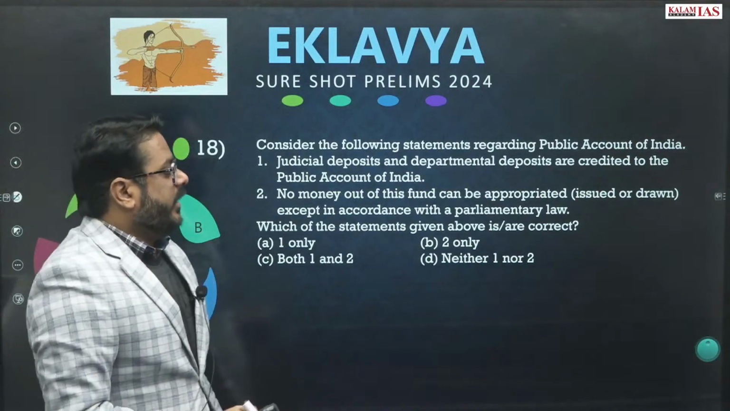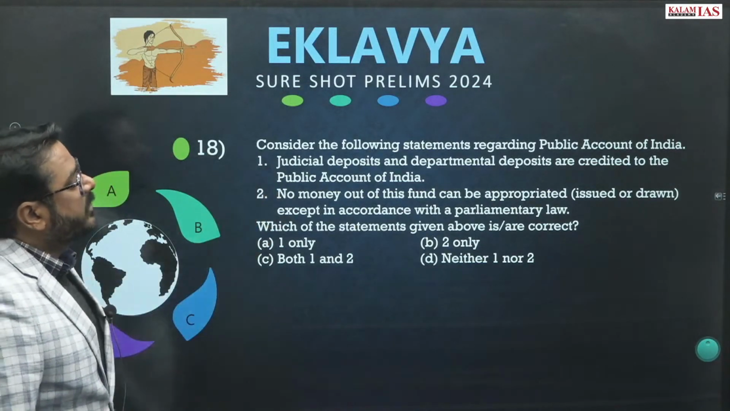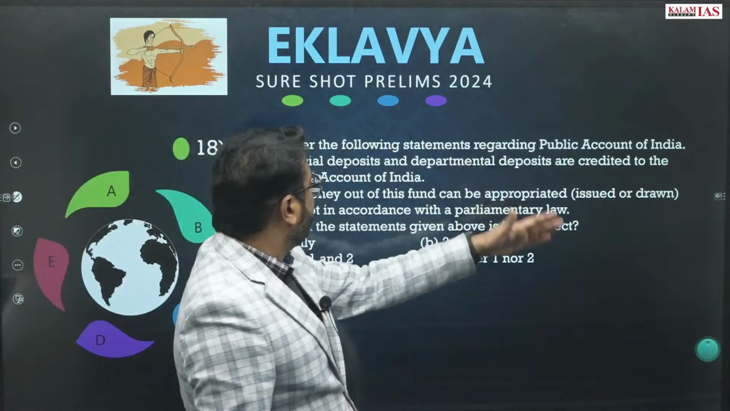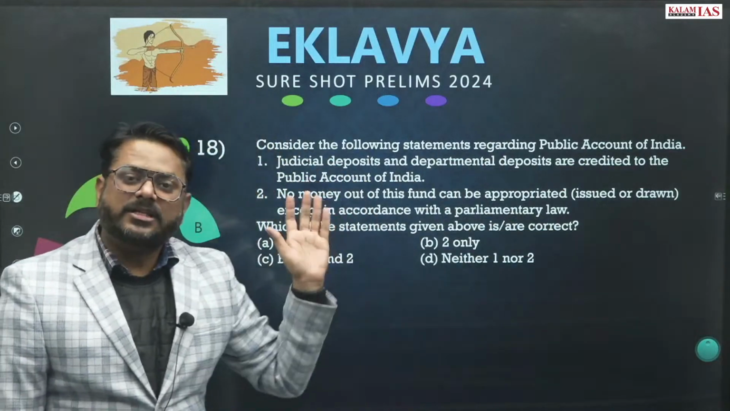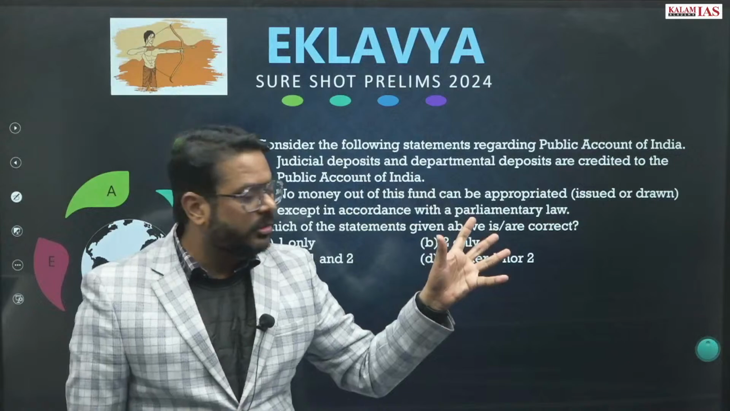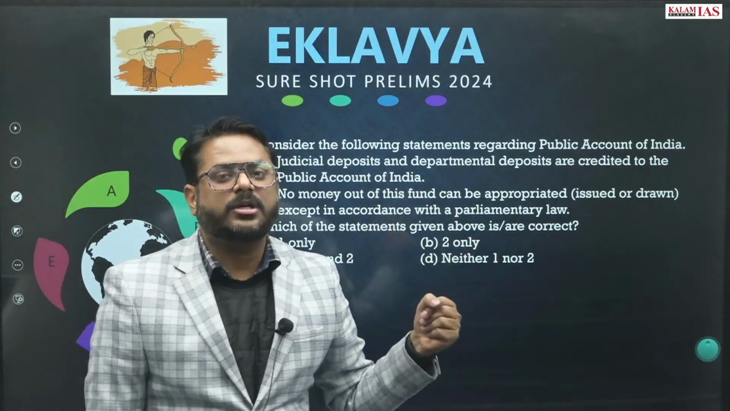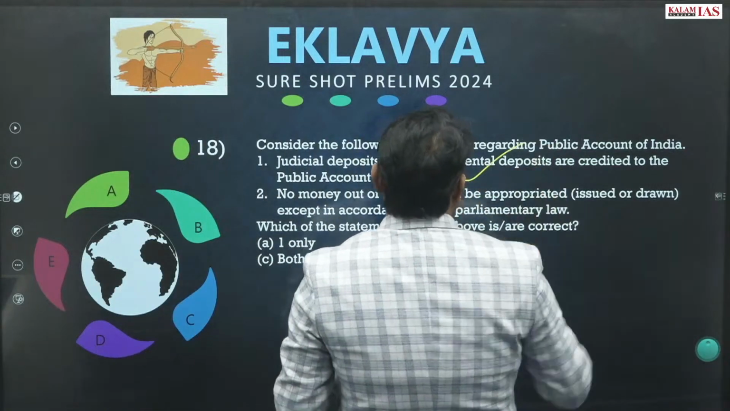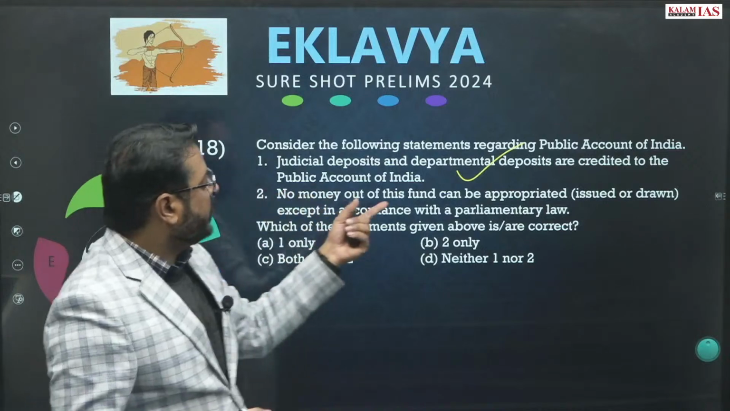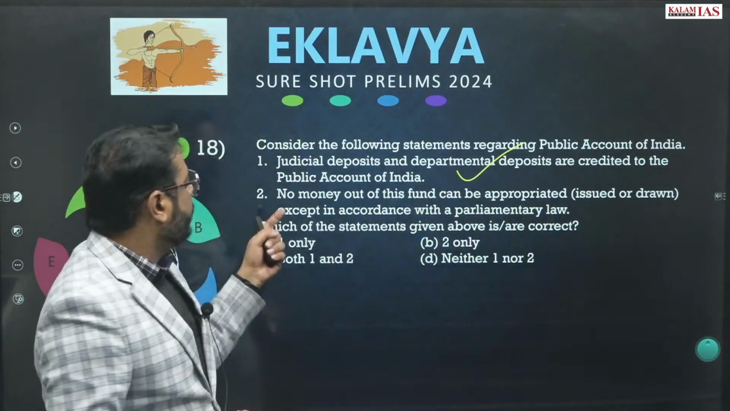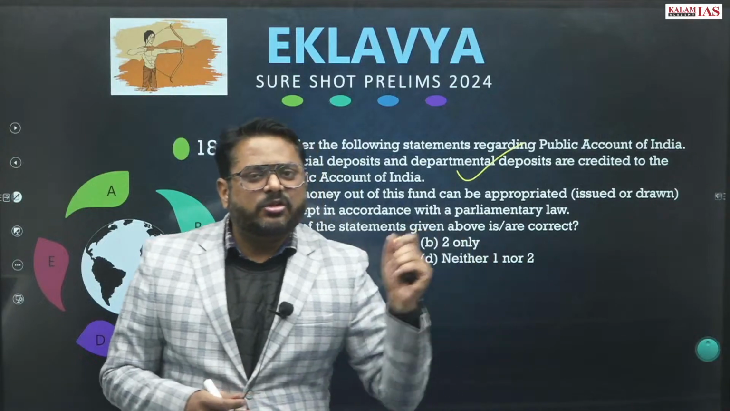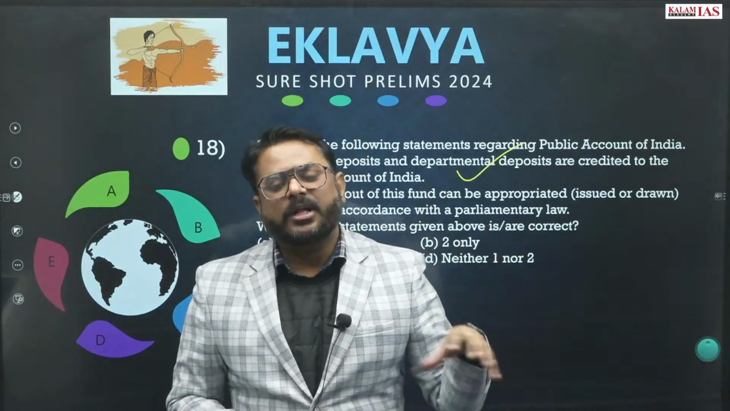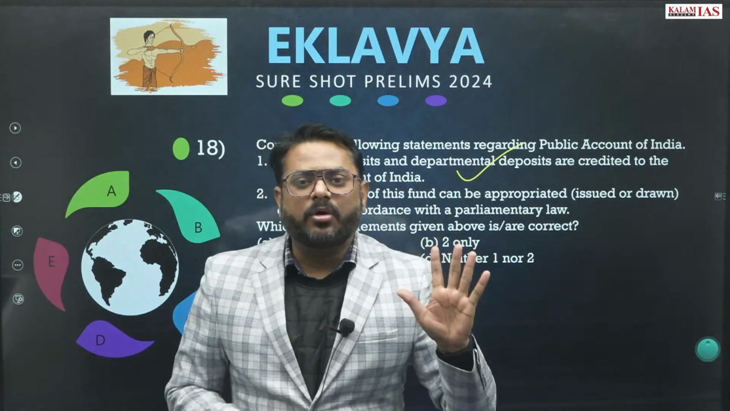Question number 18. Consider the following statements regarding public accounts of India. Judicial deposits and departmental deposits are credited to the public accounts of India. So that is correct. Actually NPS deposits, judicial deposits, departmental deposits, all these things come under the public accounts of India. So this statement is correct. No money out of this fund can be appropriated, issued or drawn except in accordance with the parliamentary law. So that is not the provision. Actually the money can be expended from the public accounts of India through the executive actions. President is the holder and behalf of that